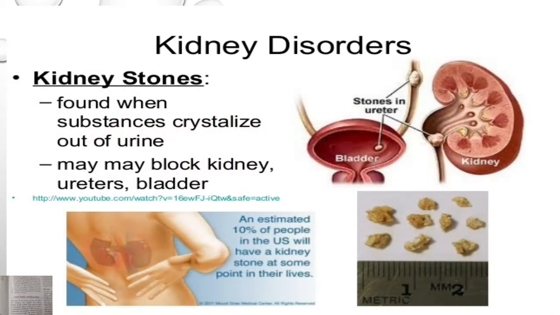So the first one is kidney disorders. Students, in kidney disorders, kidney stones are there. The term kidney stones refers to a solid deposit inside the urinary tract. It is found when substances crystallize out of urine, and it may also block the kidney, ureters and bladder. Kidney stones usually develop when the urine contains a high amount of minerals such as calcium or an excess of uric acid. These substances can form deposits anywhere in the urinary tract and form a large stone as more material collects on the deposits.